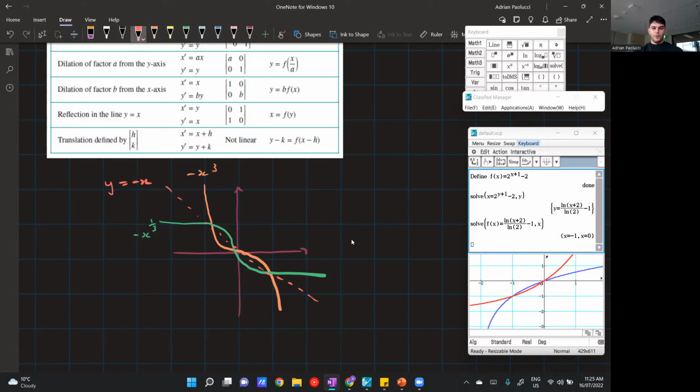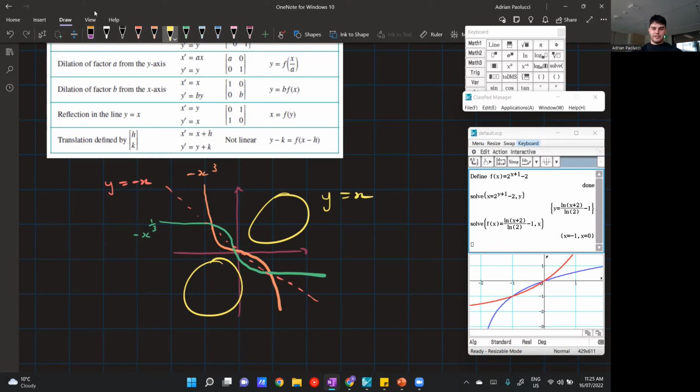I'm not sure exactly why this happens in this case. There's no rule for it. But most of the time you can assume it's on y is equal to x and just use a graph to determine that the intersections happen along these regions here. Because if it's in these yellow regions, then you know it's on the line y is equal to x. If it's in the opposite regions, then you know it's on the line y is equal to negative x.